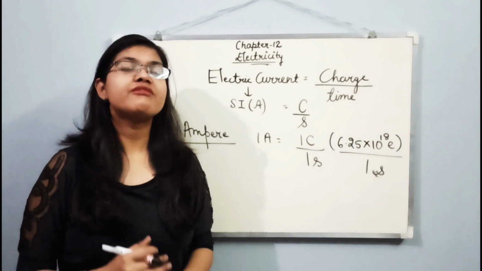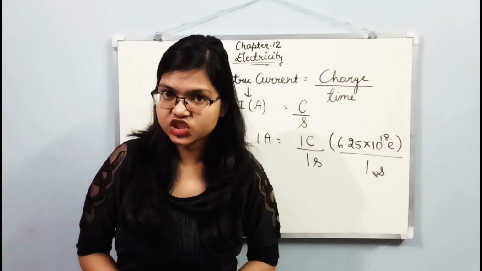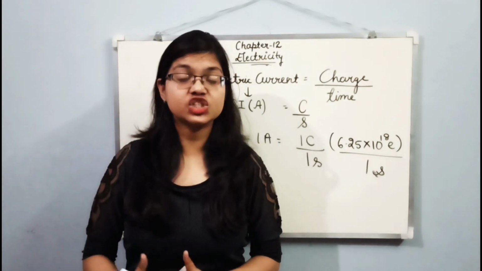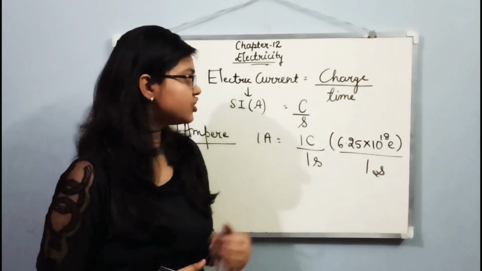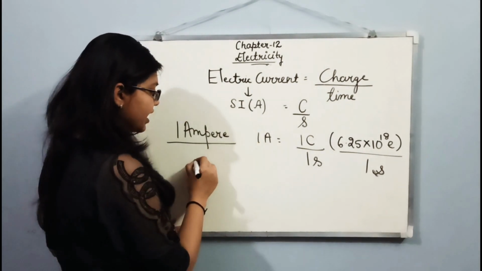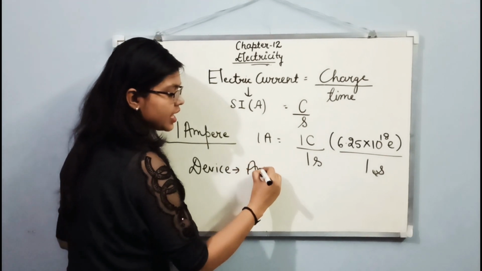See students, we have devices to measure many things. We have a watch to measure time. We have a weighing machine to measure our weight. So what is that thing which will measure current? The device used to measure current is ammeter.